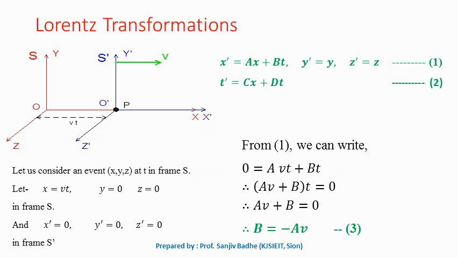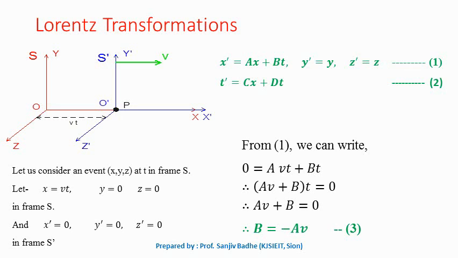So let us consider an event x, y, z at time t in frame S. Let x is equal to vt, y is equal to 0 and z is equal to 0. So the point P is somewhere here in frame S, and x prime is equal to 0, y prime is equal to 0, z prime is equal to 0.